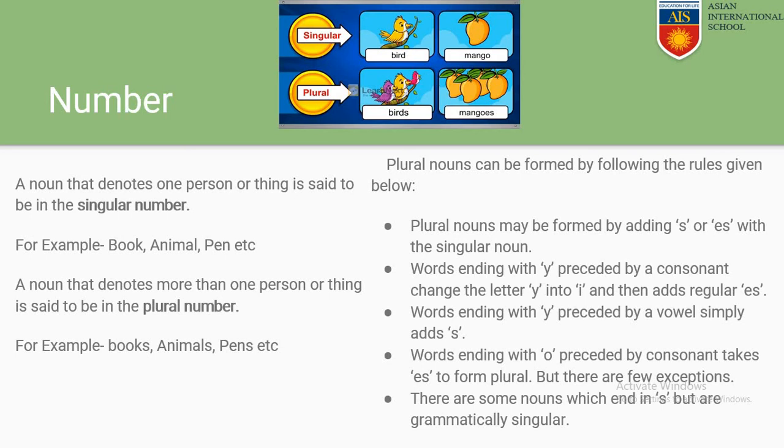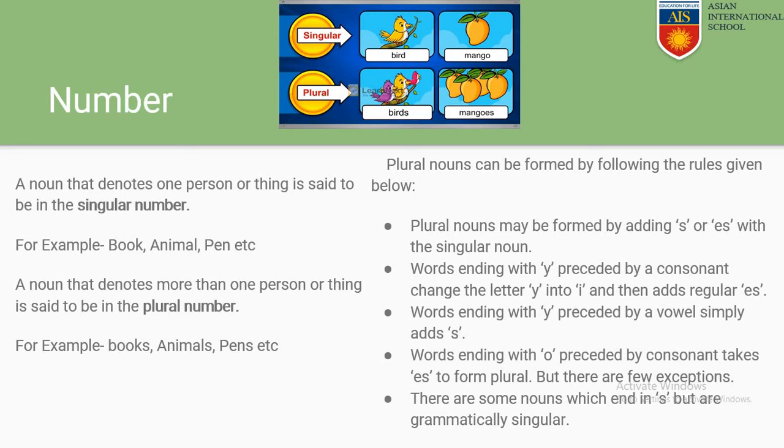So if a noun ends with the letter y and it has a consonant before y, the y shall be changing into i and es. You will get to know the examples in the next slide. I am just making you all familiar with the rule first.